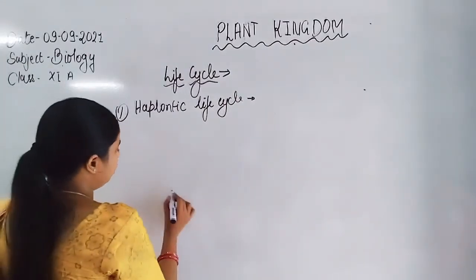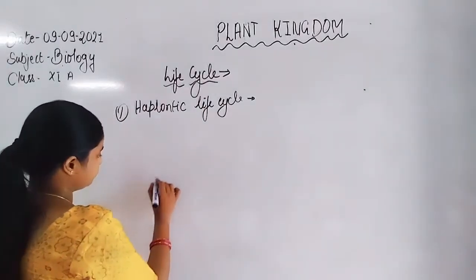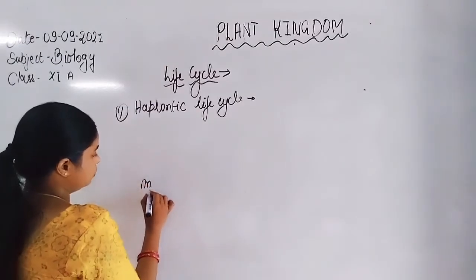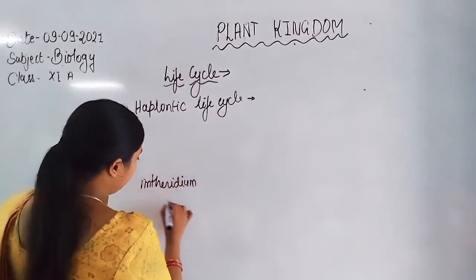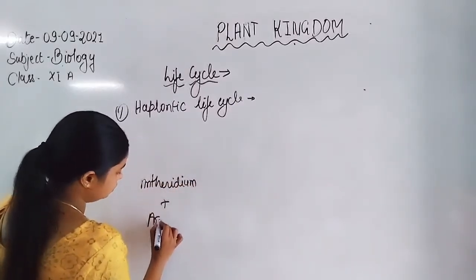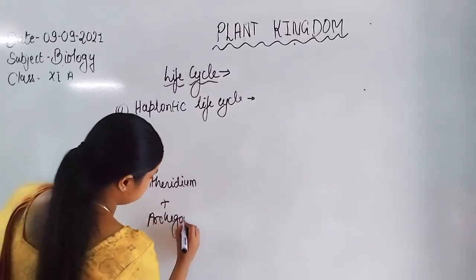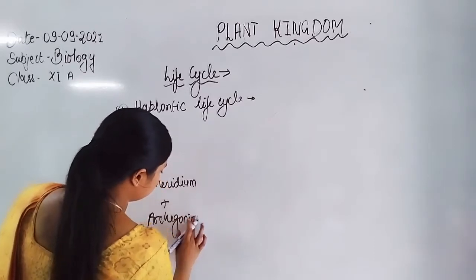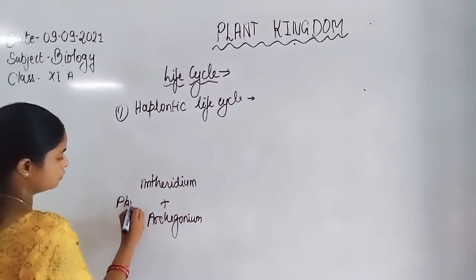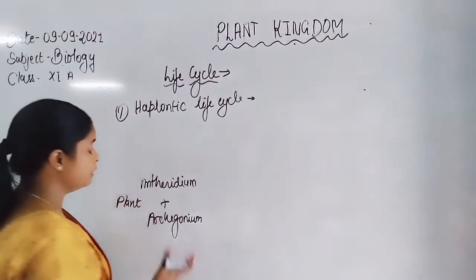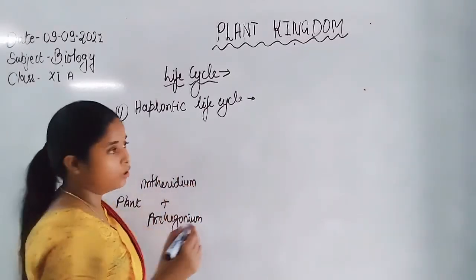So when we discuss Marsilea, the plant has antheridium and archegonium on the plant. The plant forms both male and female reproductive organs on it.